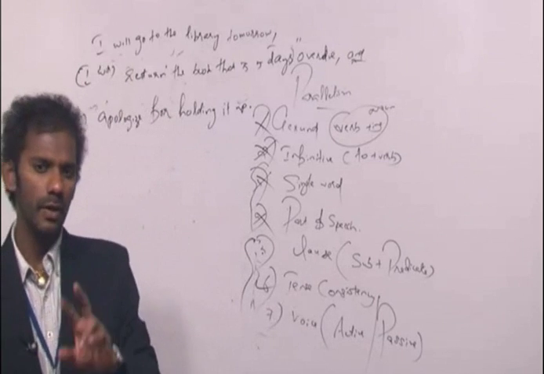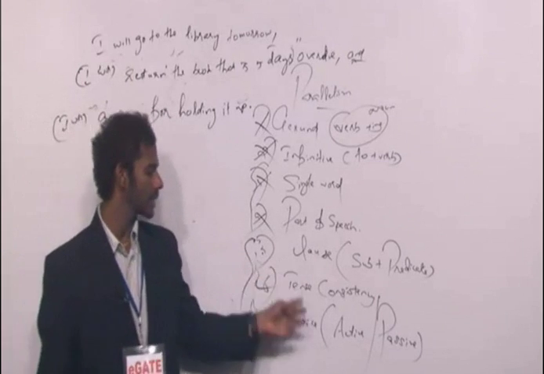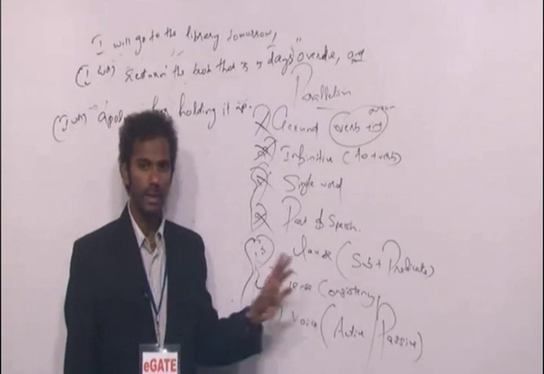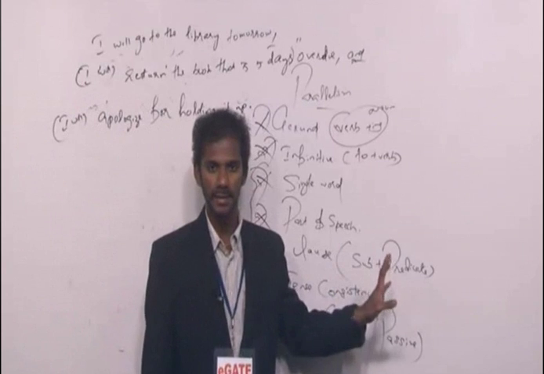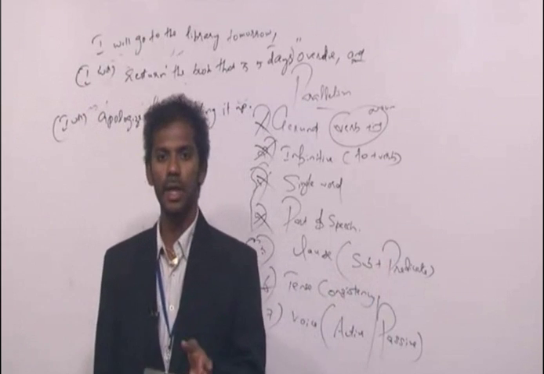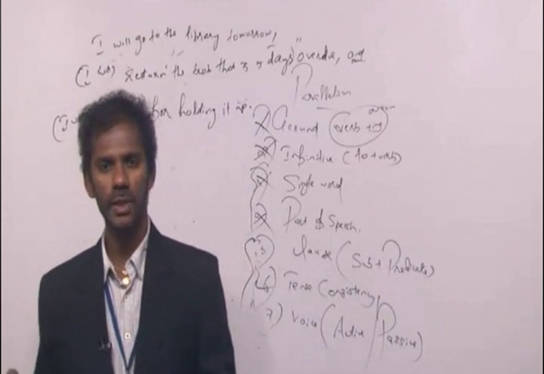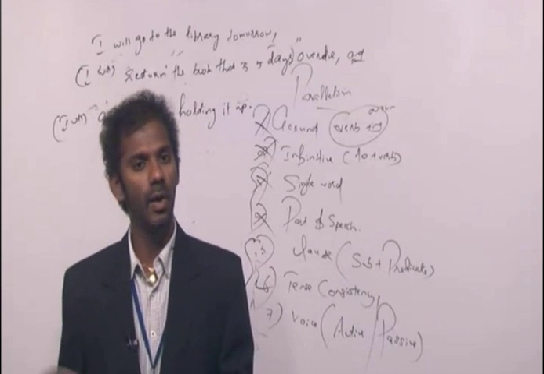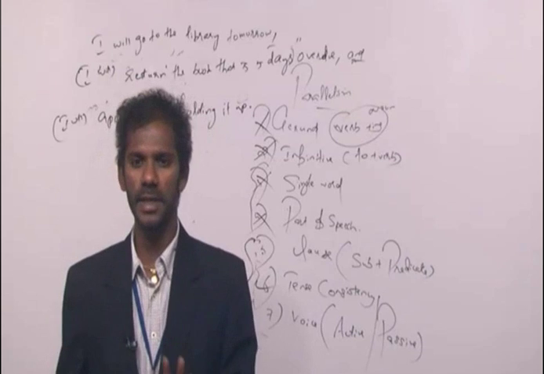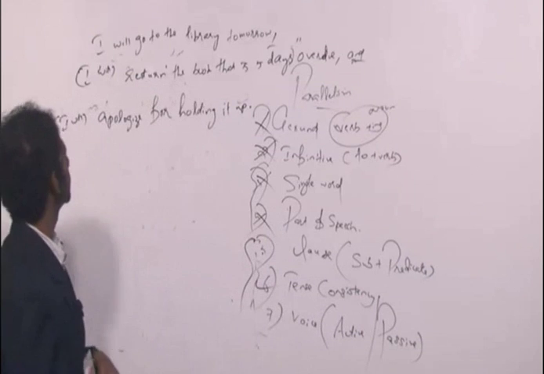Clear? We'll look for two more concepts now. Clause and voice. I told you a clause is a part of a sentence containing a subject and a predicate. So if one idea is a clause, all the other ideas must also be clauses. That means if one idea contains a subject and a predicate, all the other ideas must also contain subjects and predicates. Clear? Fine. Come to the first idea now.